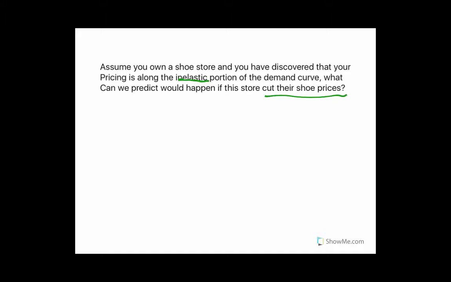Now, since we know if it's inelastic, the change in price doesn't have a huge effect on the quantity demanded. Like if the price was to increase, there'd be a little bit of a decrease. But this problem is actually asking what is going to happen if they cut their prices. So they cut their prices down.